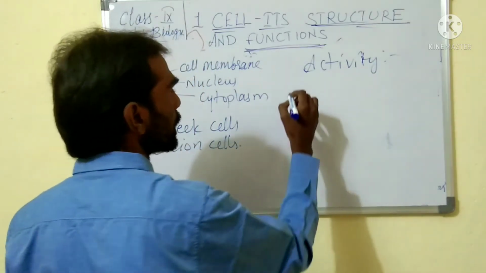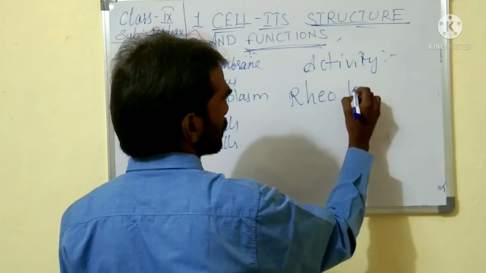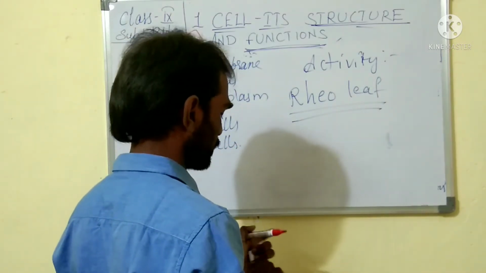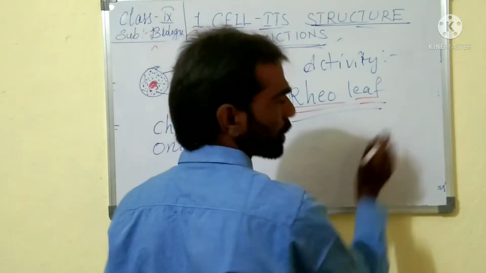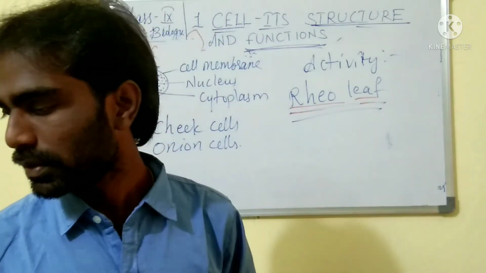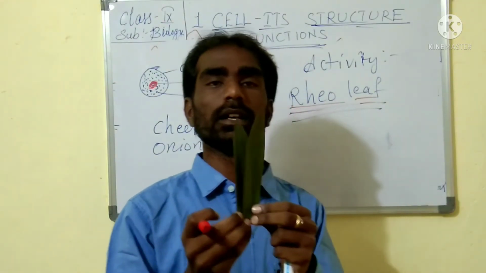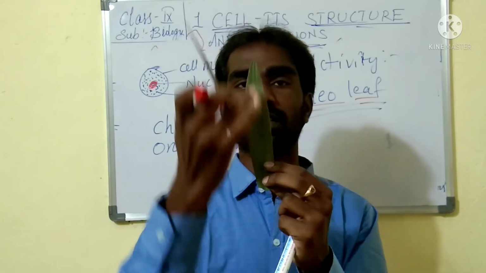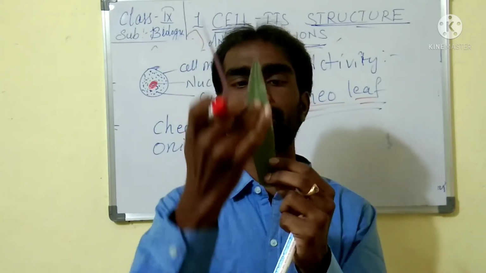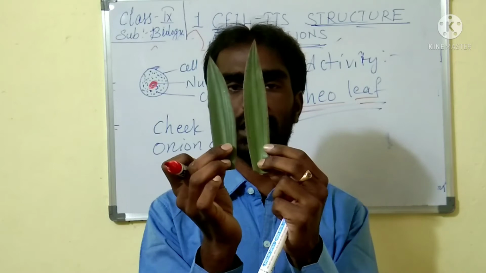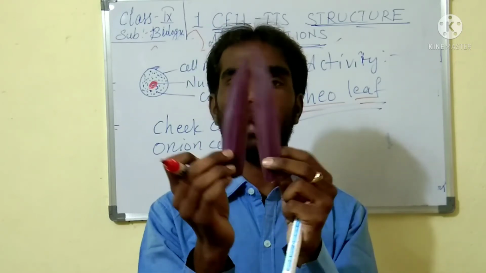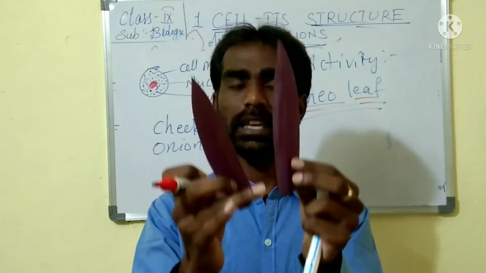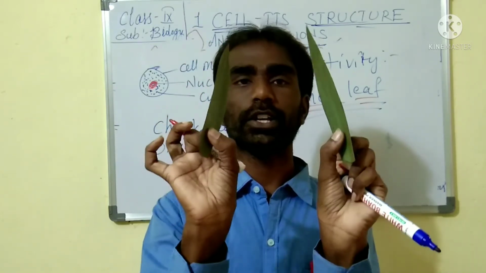You take a rheo leaf. Do you know what a rheo leaf is? Children, do you know? You don't know? Okay, so these are the rheo leaves. How to identify this one? You see, on the front side you get a greenish color. Now the back view: this is purple color. Yes, this is a rheo leaf.